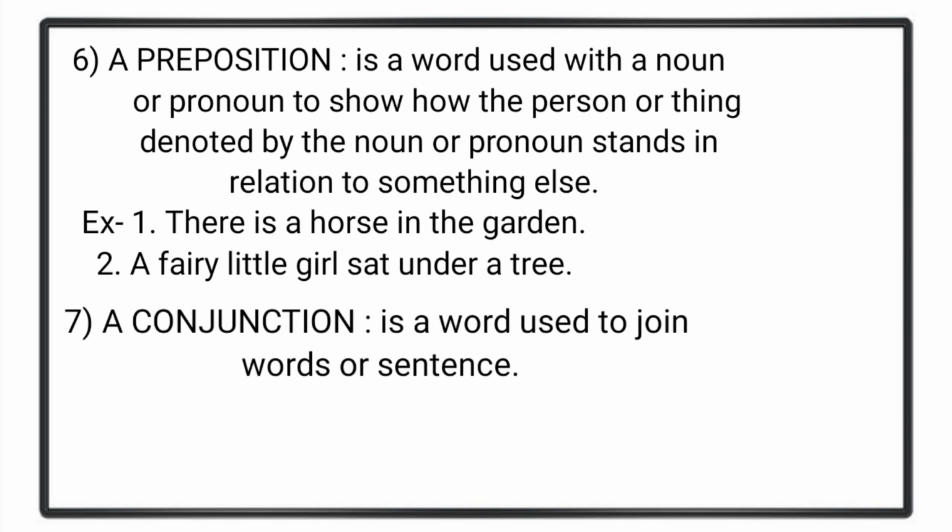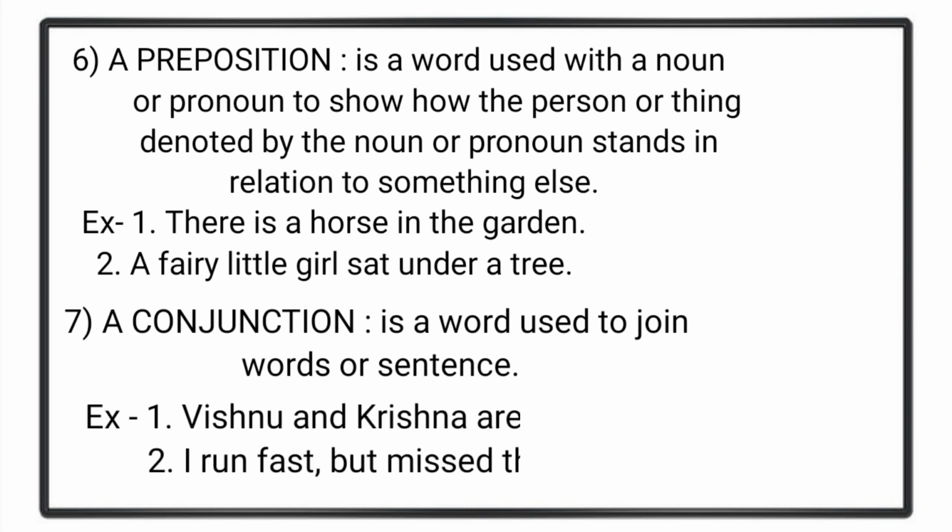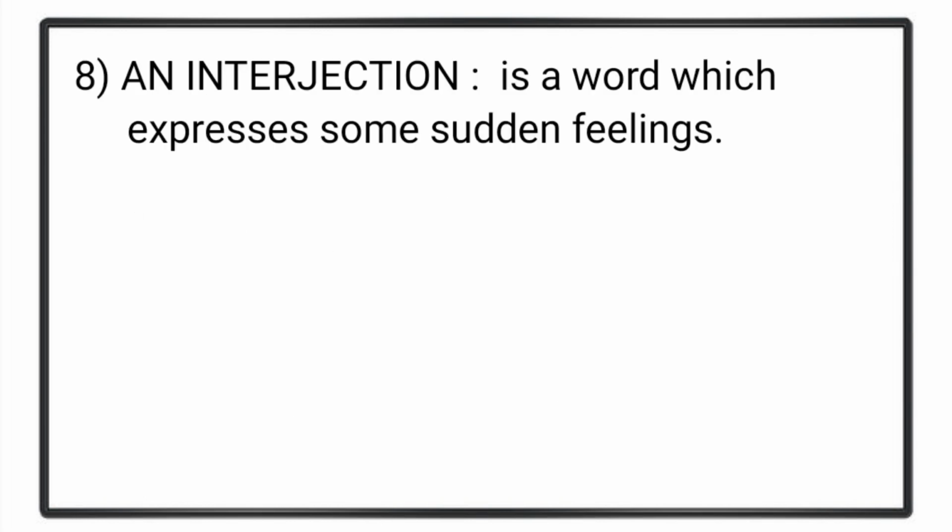Seventh one, a conjunction is a word used to join words or sentences. Example, Vishnu and Krishna are friends. Second, I run fast but I missed the bus.